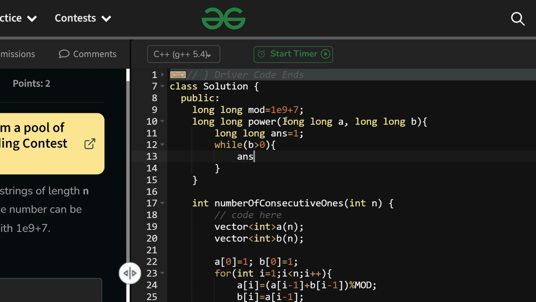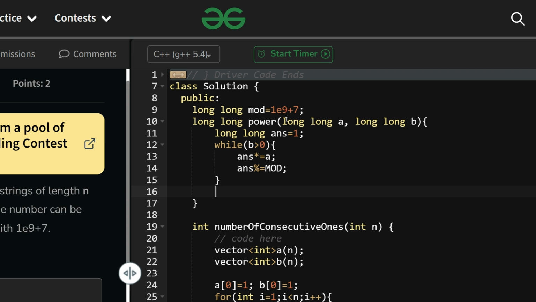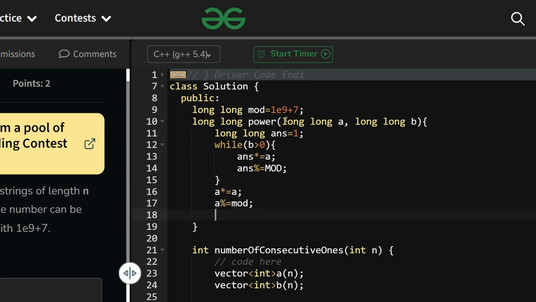What will I do? answer star equals a, and now answer percentile equals mod, right? Okay, now what will I do? For the last time I will say a star equals a percentile equals mod, and b.